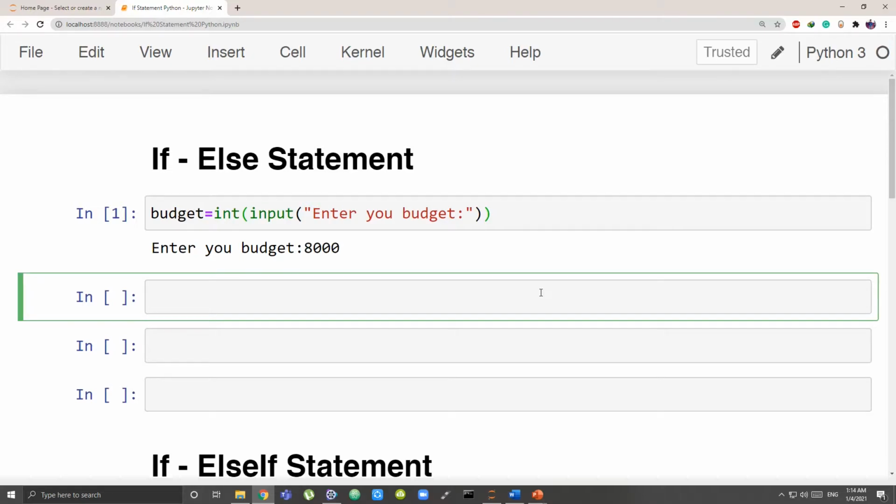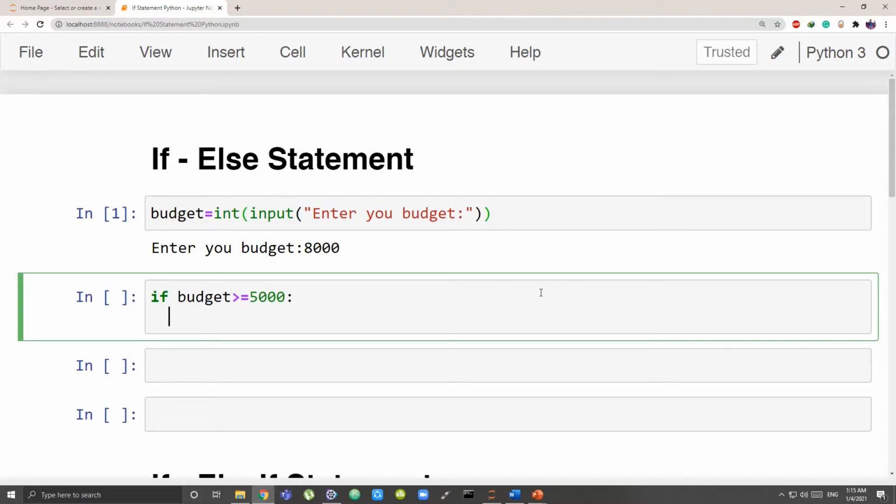So I showed you the code, the syntax of it. You have to write compulsorily if, then you have to write a condition. Let's see, our condition is, if my budget, see how I am writing the condition. If my budget is greater than 5,000, then the compulsory colon. So this was my condition, budget greater than, or let's say greater than equal to 5,000, colon. And now I want some spaces, so I have taken 4 spaces, 1 2 3 4.